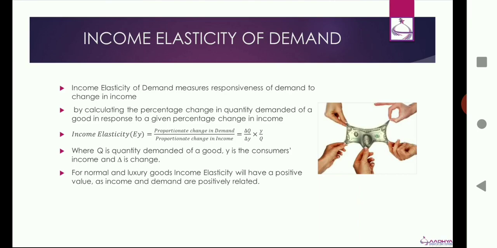This is calculated using the formula given on the slide, where we divide the proportionate change in demand by the proportionate change in income, and the formula is visible, where Q is the quantity demanded of that good and Y is the consumer's income. For normal luxury goods, income elasticity will have a positive value because when income increases, the demand for these goods will automatically increase because these people will be able to afford these luxury goods, as income and demand are positively related for these particular goods.